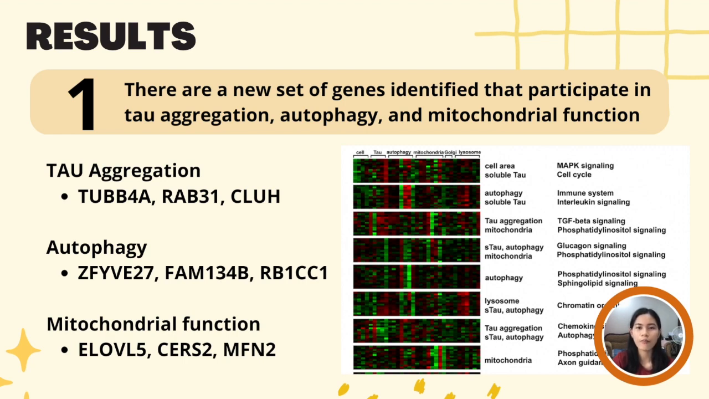ZFYVE27, FAM134B, and RB1CC1. Among these, ZFYVE27 was found to be a negative regulator of autophagy and a potential target for promoting autophagy in Alzheimer's disease. In terms of regulation of mitochondrial function, the researchers identified several new genes involved in this process. These involve ELOVL5, CRS2, and MF2N. ELOVL5 was found to be a positive regulator of mitochondrial function and a potential therapeutic target for Alzheimer's disease.